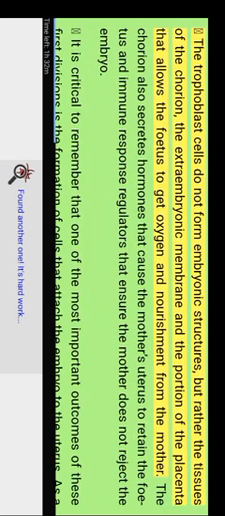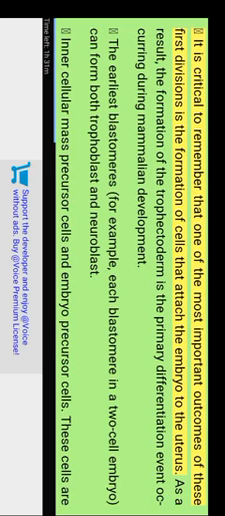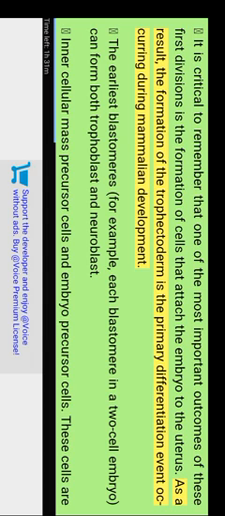The trophoblast cells do not form embryonic structures, but rather the tissues of the chorion, the extraembryonic membrane, and the portion of the placenta that allows the fetus to get oxygen and nourishment from the mother. The chorion also secretes hormones that cause the mother's uterus to retain the fetus and immune response regulators that ensure the mother does not reject the embryo. It is critical to remember that one of the most important outcomes of these first divisions is the formation of cells that attach the embryo to the uterus. As a result, the formation of the trophectoderm is the primary differentiation event occurring during mammalian development.